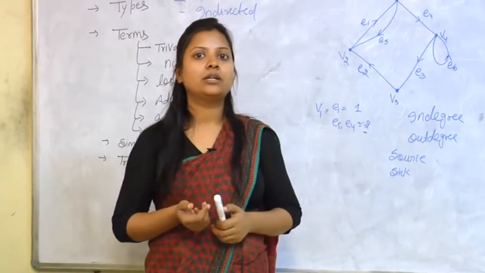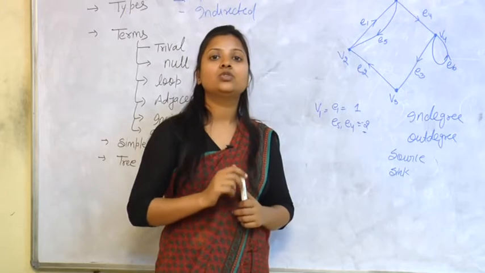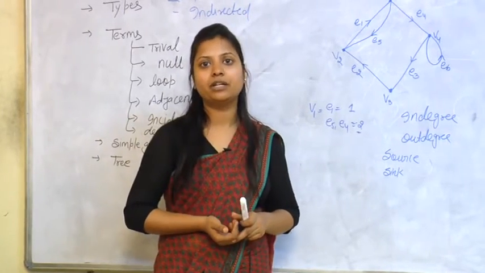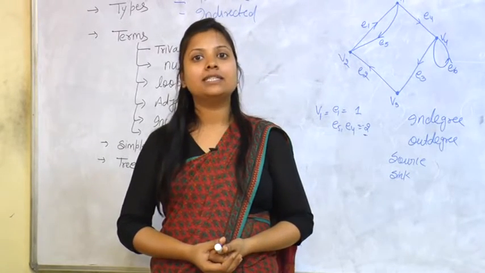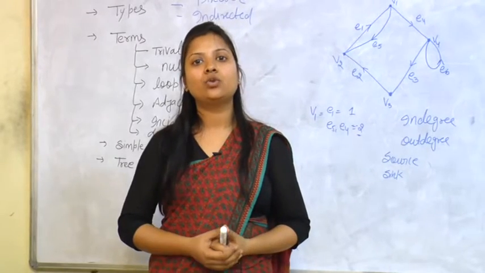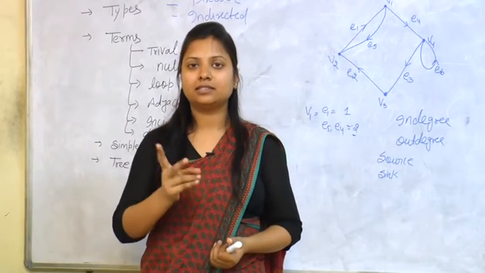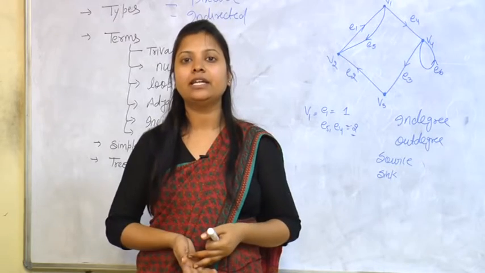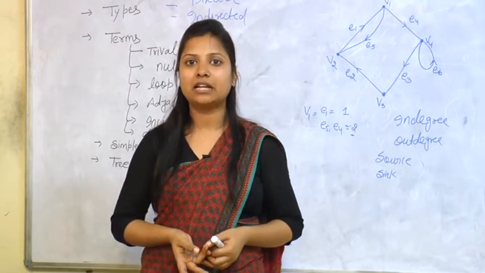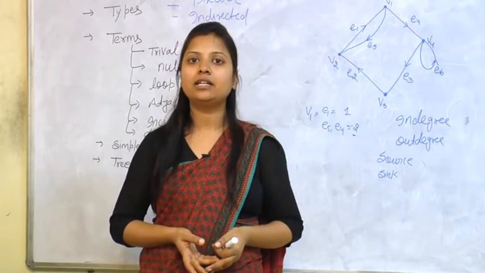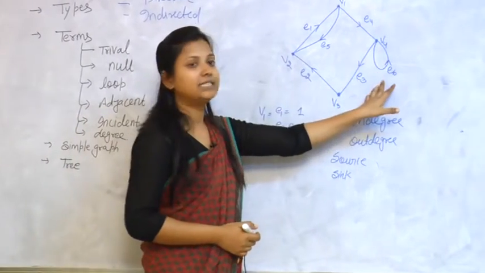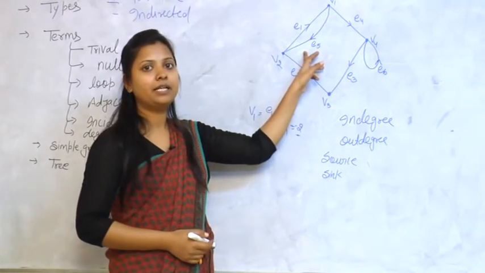A graph is called a simple graph if there is no self loop and there are no multiple edges connecting two vertices simultaneously. If those are not present in a graph, self loops and multiple edges, then it is a simple graph. For example, in this graph there is a self loop and there are multiple edges.